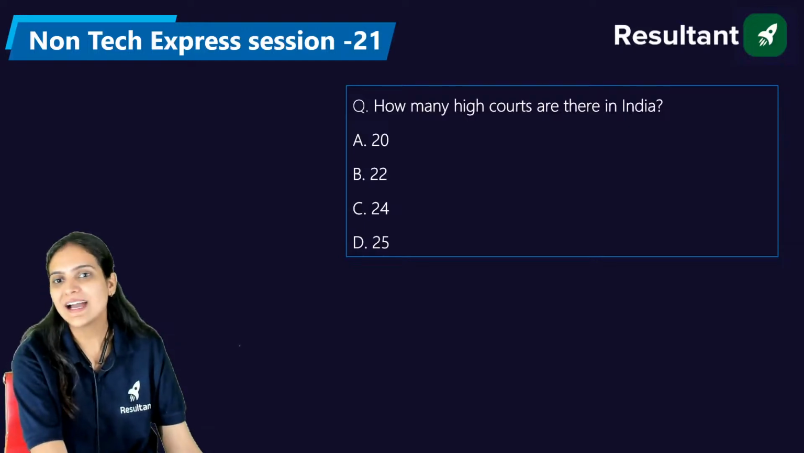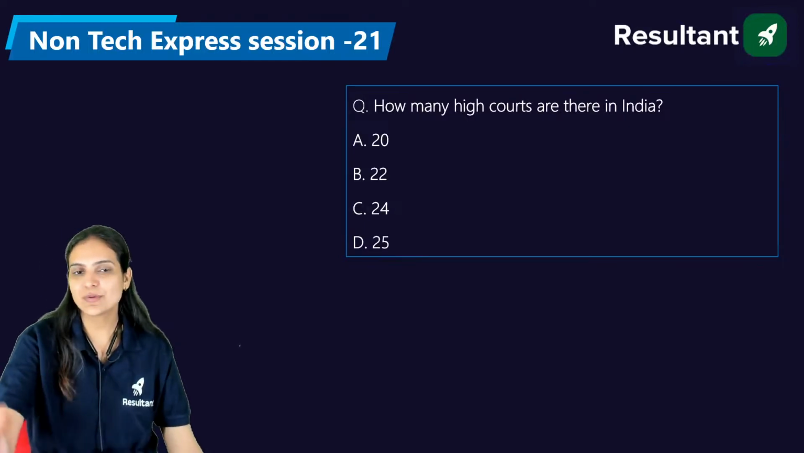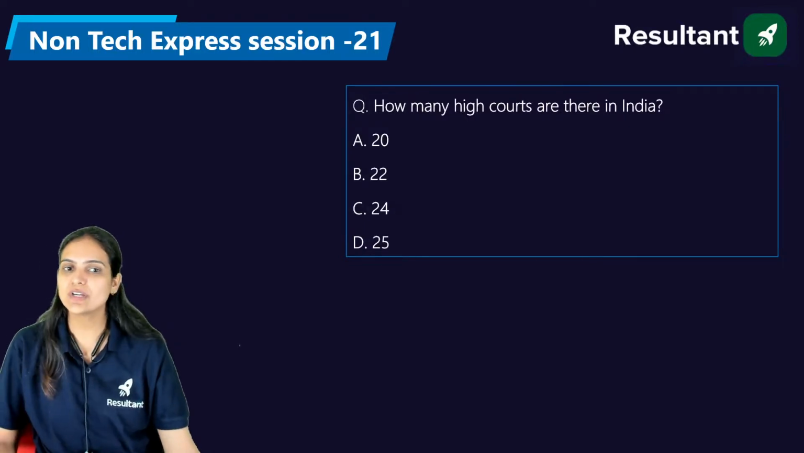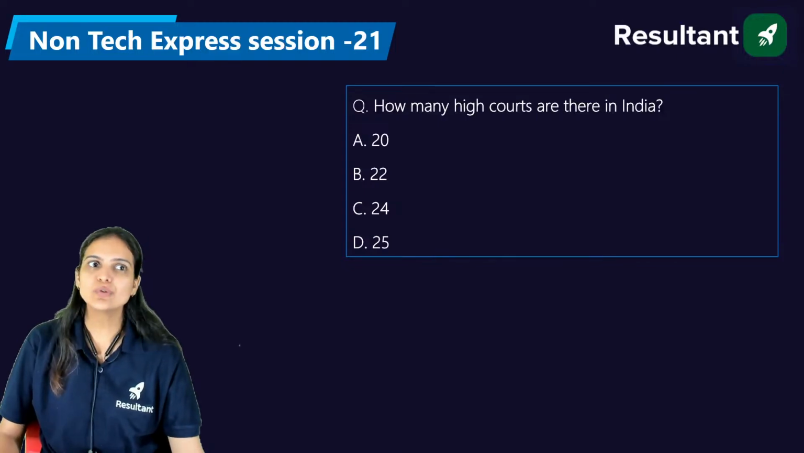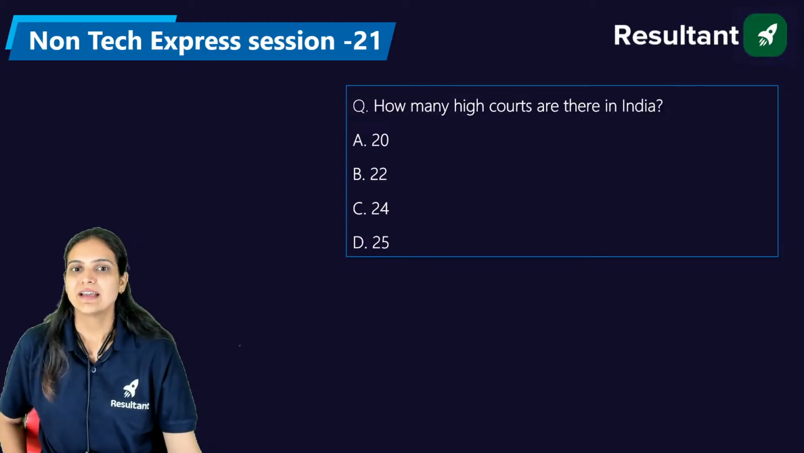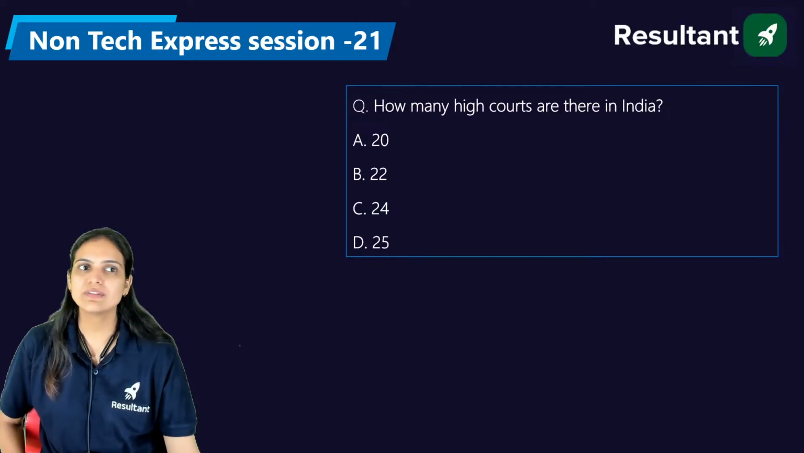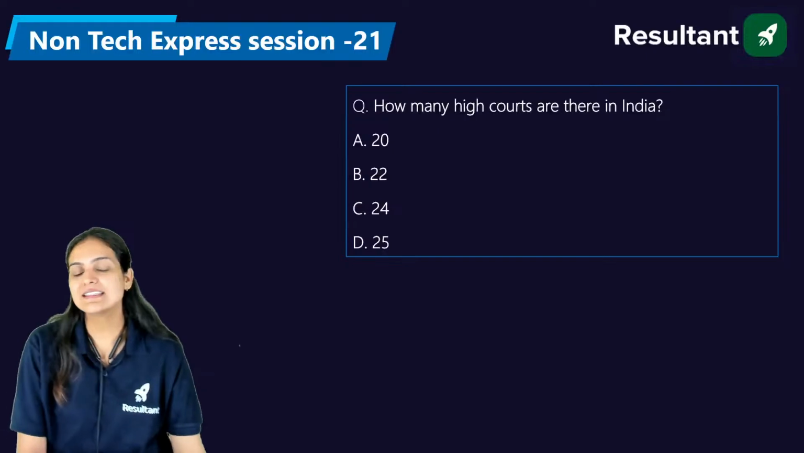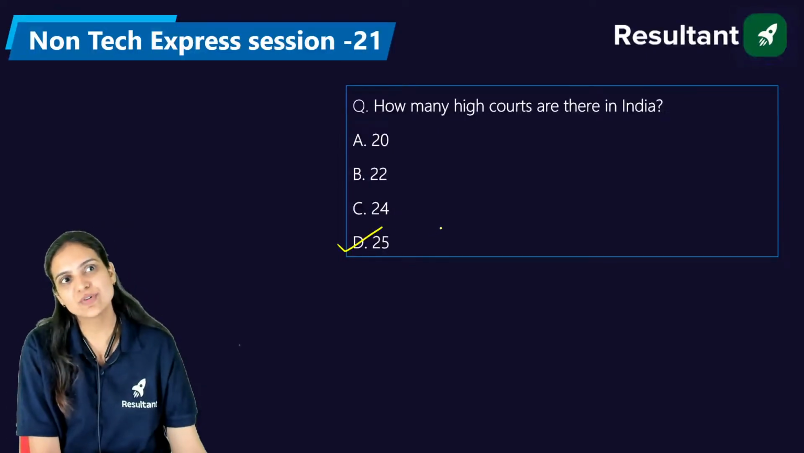Now, how many high courts are there in India? This is again another question we have with us. The options are 22, 24, 25. Let's see how many of you are able to solve this correctly. How many high courts do we have in India at present? I hope you have an idea of which states have no high court. Very good, Sultan. The right answer is D, that is 25. We have only 25 high courts in India at present.